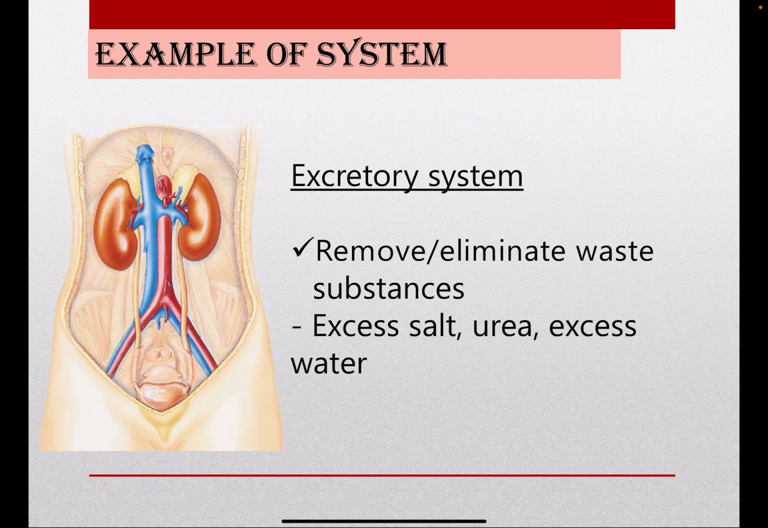Okay, next is excretory system. Okay, excretory system consists of a kidney. Okay, kidney act as a filter, penapis, and then a bladder. Okay, the function is to remove or eliminate waste substance ataupun toxic substance. Example is excess salt, urea, water. It will be eliminated through urine.